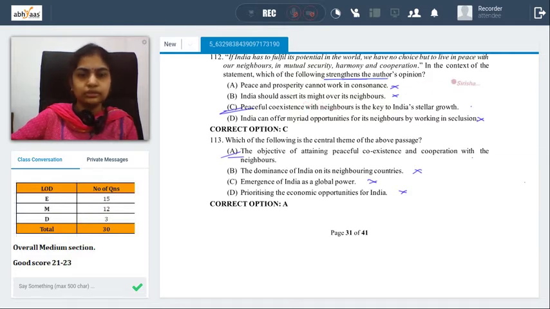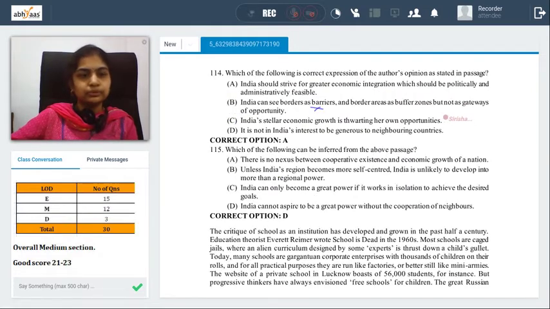No, we need to ensure that borders are smooth promoting economy, right? India's stellar economic growth is thwarting her opportunities. No. It is not in India's interest to be generous to neighbors. No. Again, go ahead with economic integration, which should be politically and administratively feasible.